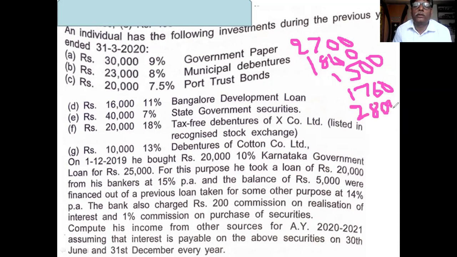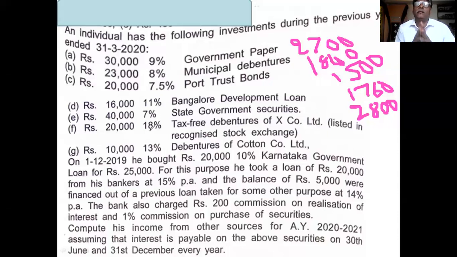Then what about the next? What is the interest on 20,000 at 18%? 20,000 is the investment, 18% is the rate of interest. 3,600 is the interest.